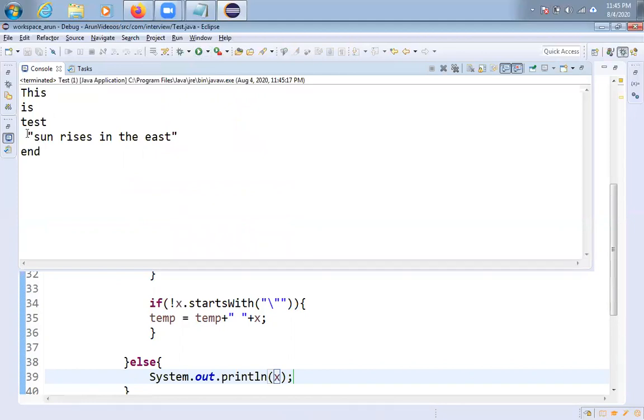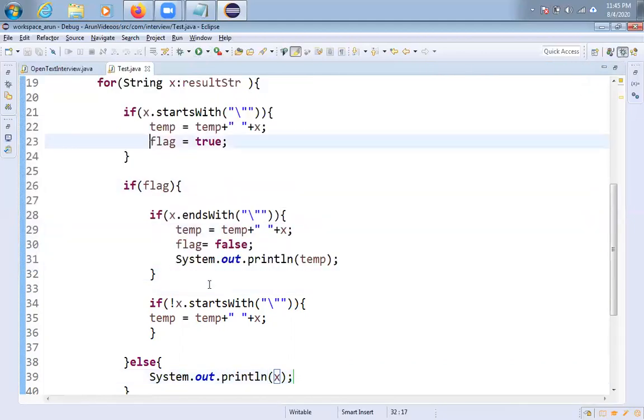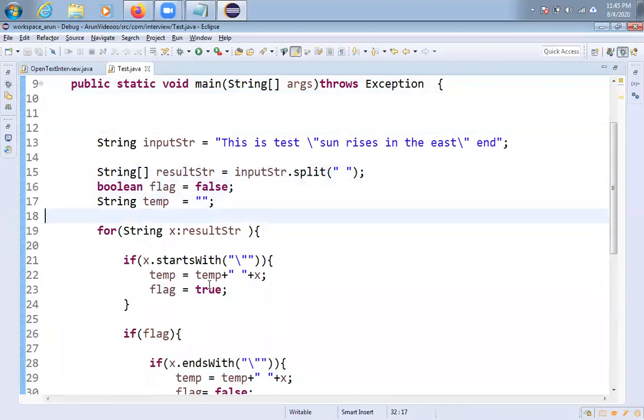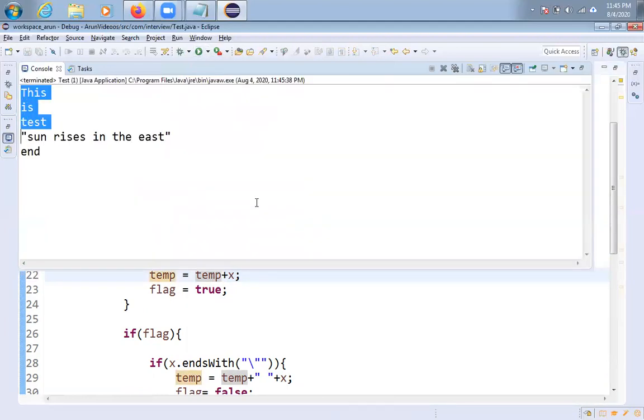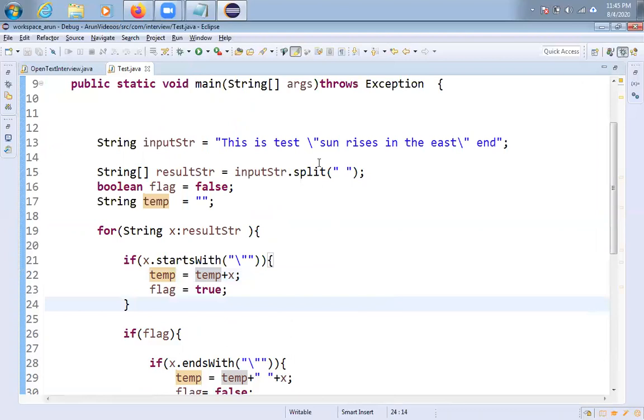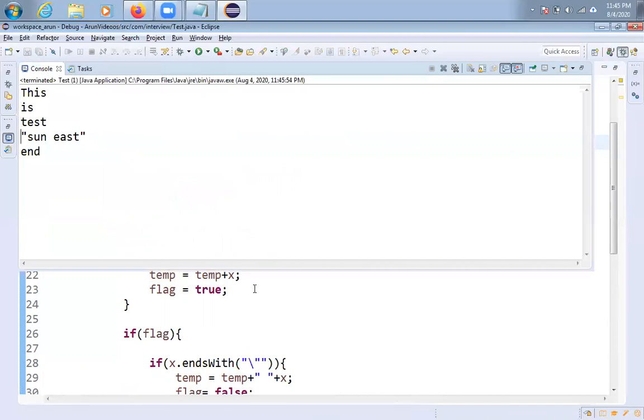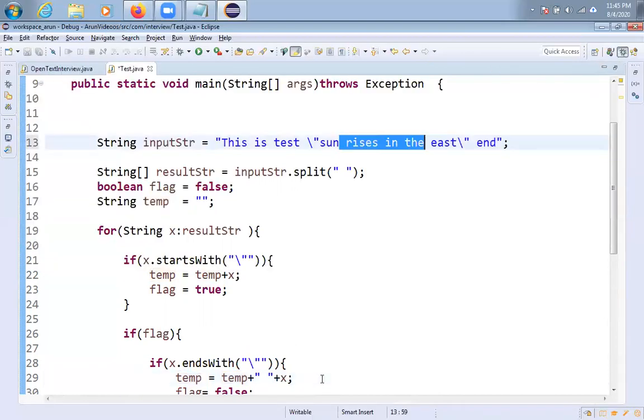This is a test, and some space I am getting. Why? Let me go here. Startswith, right, so space is not required. Just add this one. Yeah, perfect. This is the test, and the sun rises in the east. Or else if you are having only two words, then what will happen? Just remove everything here, just give the space here and test it, friends.